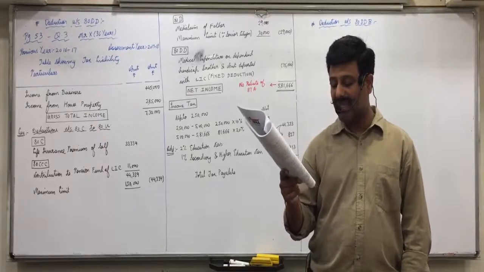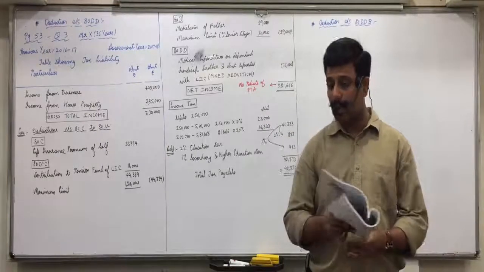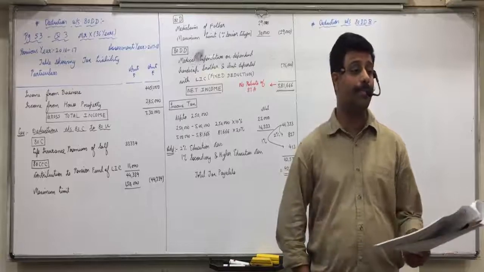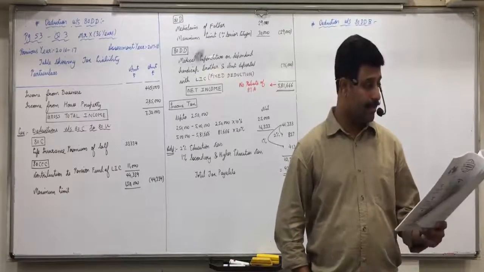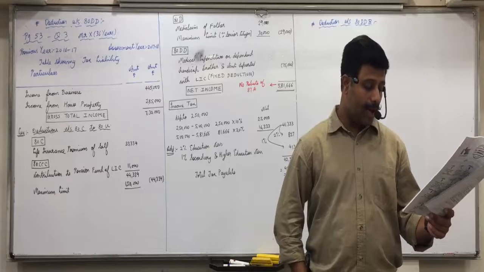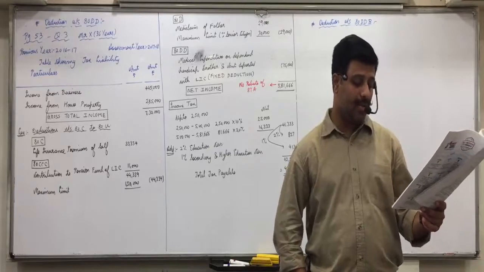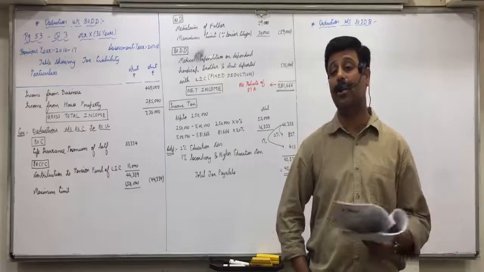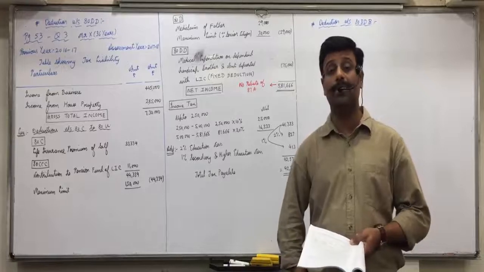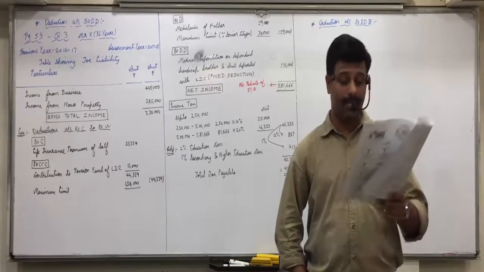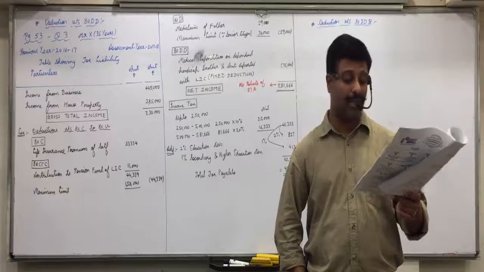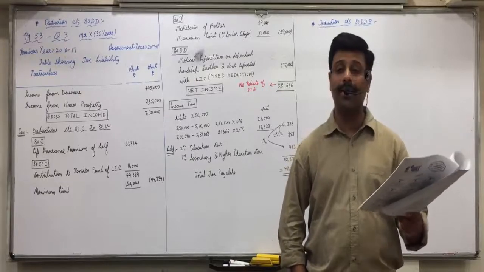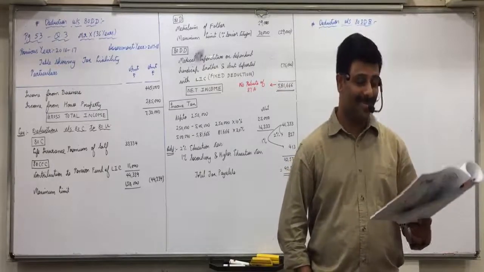Medical treatment, specified disease, of Mrs. X, will it be included? Yes, spouse is included, in a hospital recognized by Chief Commissioner, 14,000. So 30 plus 14,000, what is the amount spent? 44,000. And they are not senior citizens. We assume that the wife is not a senior citizen, if X is 35 years.